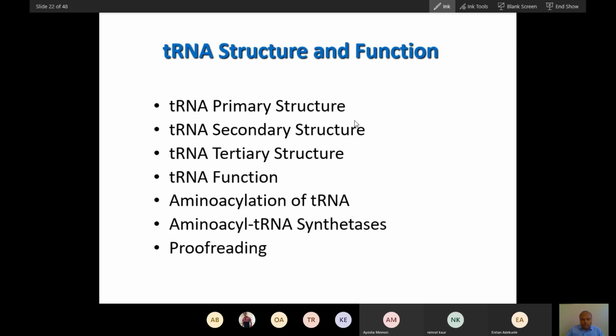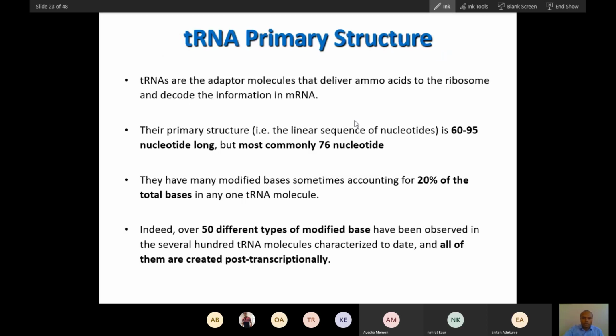So tRNA, let's see the structure of tRNA. We have already seen the structure of tRNA, so I will go very fast. You can see the tRNA structure. It is about 80 nucleotides long, and many bases are modified. About 50 different types of modified bases are there. And you know the modified bases.